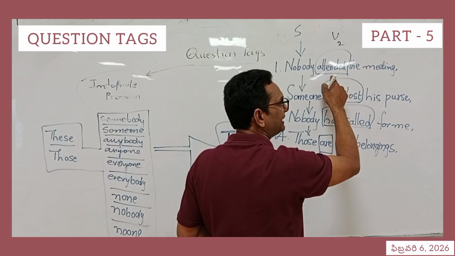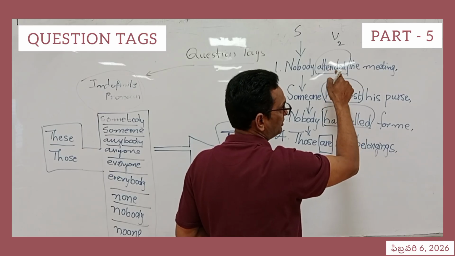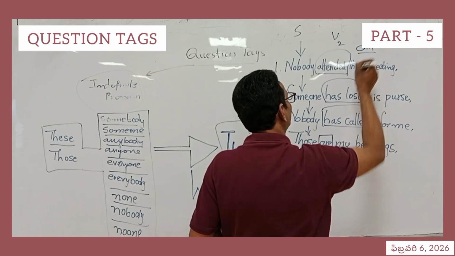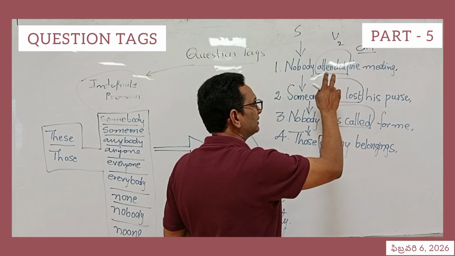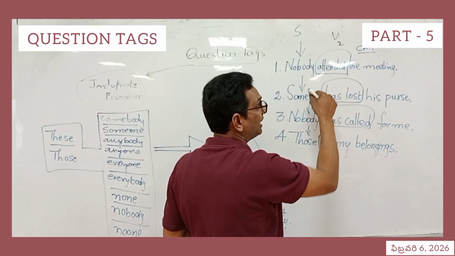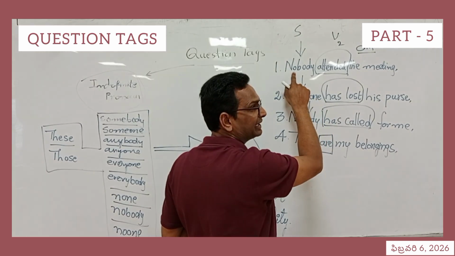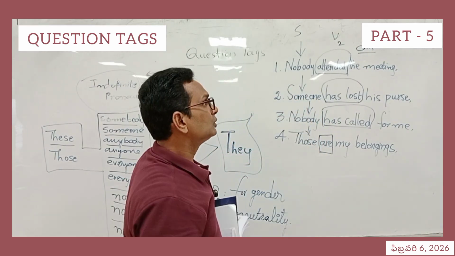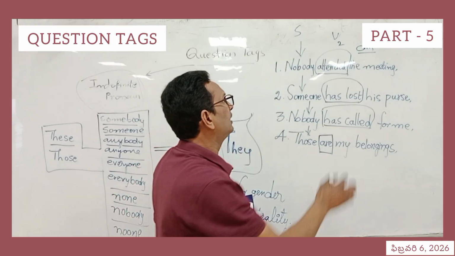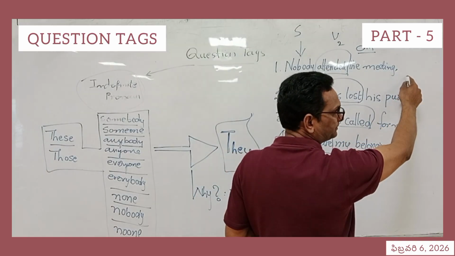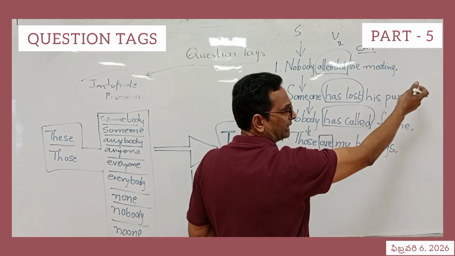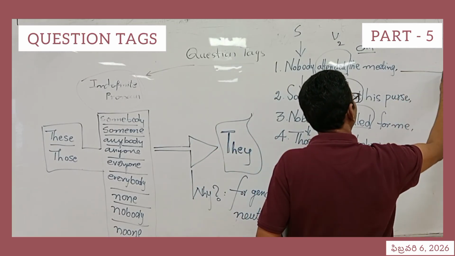And the required helping verb, which we might probably pick, will be did. And what is the nature of this sentence? Is it positive or negative? It is negative. How do we know that? Because it begins with nobody. Nobody attended the meeting means they did not attend the meeting. That is the point. So we have to start with a helping verb. It is in negative form. Now we should write positive. So the answer will be did.